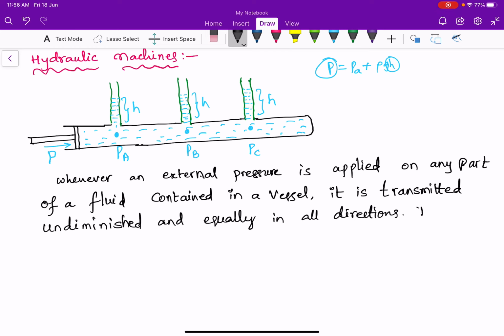This is called Pascal's law for transmission of fluid pressure.